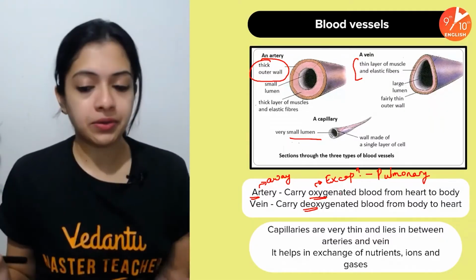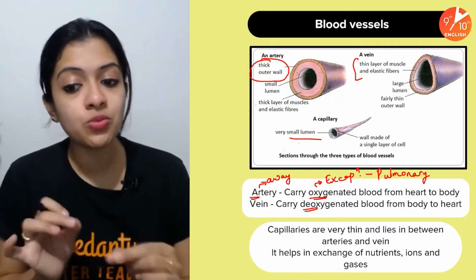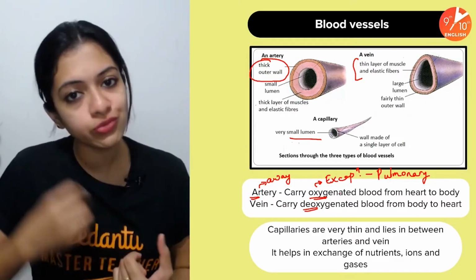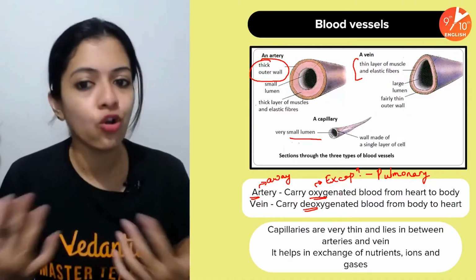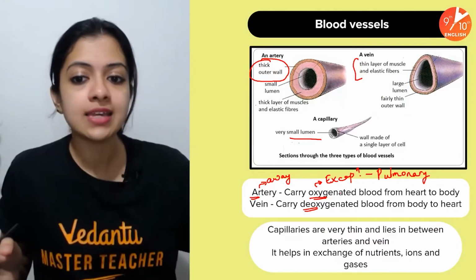Okay. That's about it. And as far as capillaries are concerned, they are very, very thin walled. They lie between arteries and veins. They help in exchange of nutrients, gases, ions, and a lot of other substances between the blood capillaries and your cells and tissues.